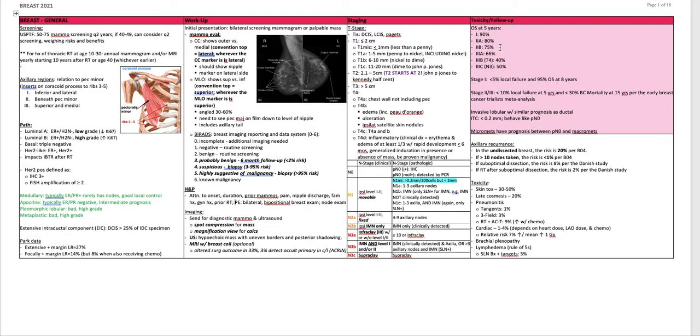Invasive lobular with similar prognosis as ductal. Isolated tumor cells are less than 0.2 millimeters and they behave like pathologically node-negative. Micromets have a prognosis between pN0 and macromets.